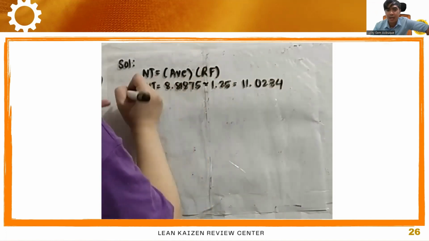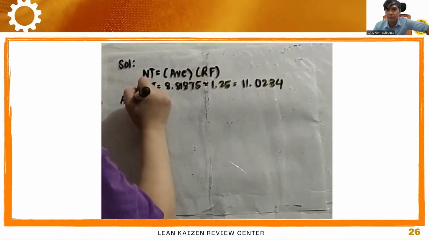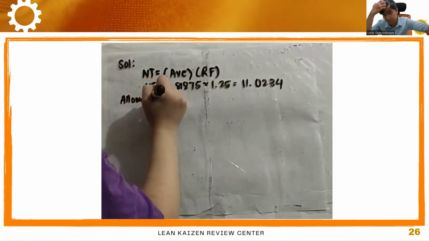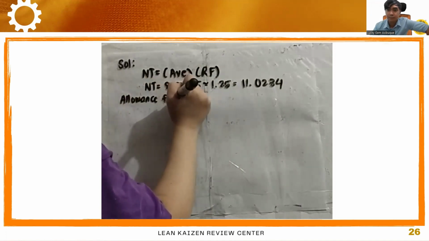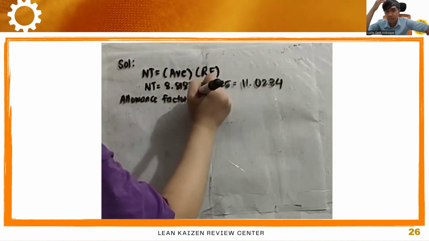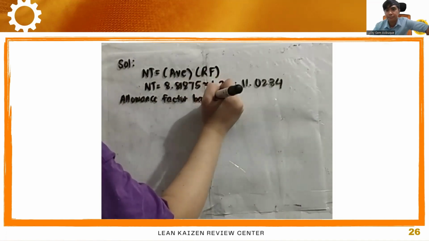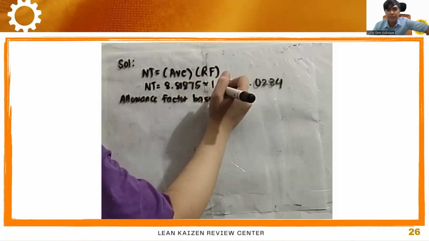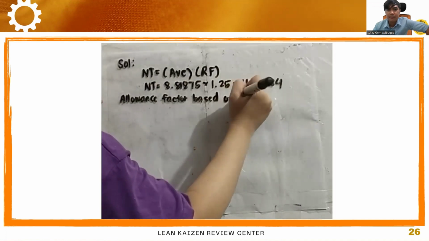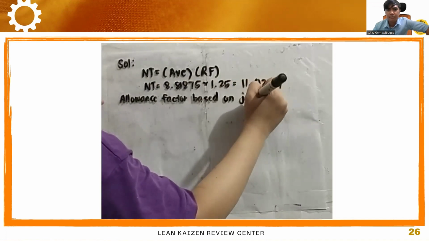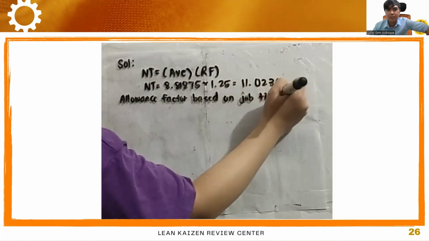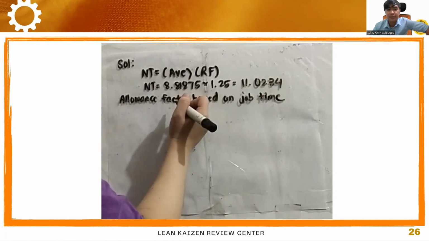So the normal time is 11.0234. Right? So the allowance factor based on job time.